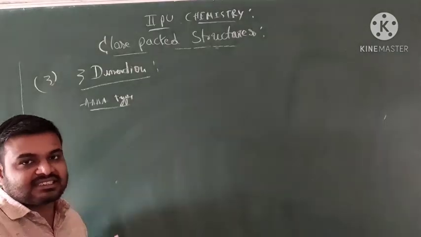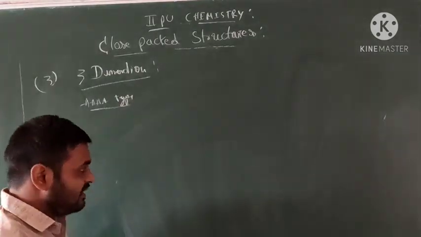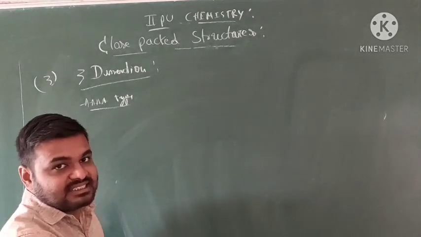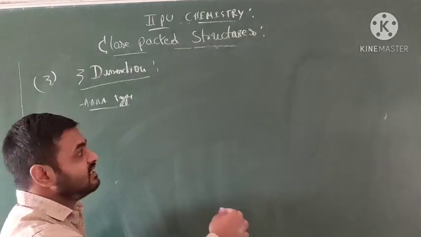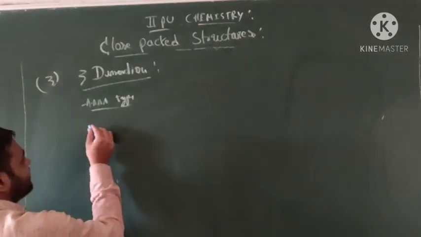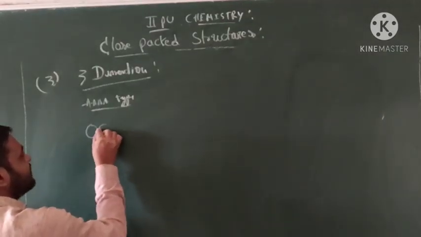Already I told you in the last class, 3-dimensional means length, breadth and height. All 3 are possible in 3 dimensions. Let me check one by one. So this is a molecule.